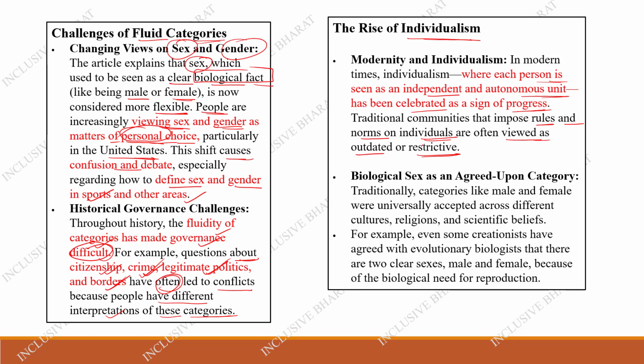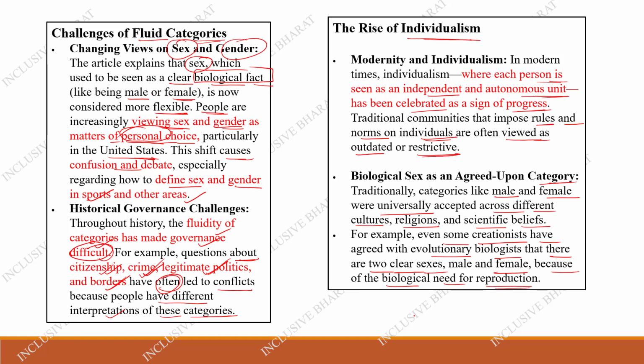Biological sex as an agreed upon category. Traditionally, categories like male and female were universally accepted across different cultures, religions, and scientific beliefs. For example, even some creationists have agreed with evolutionary biologists that there are two clear sexes, male and female, because of the biological needs for reproduction.